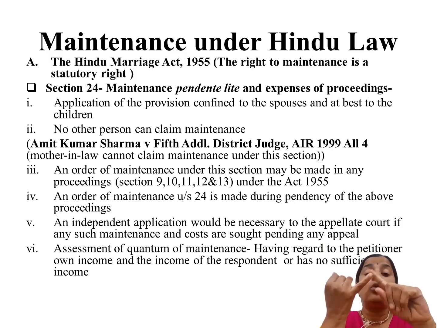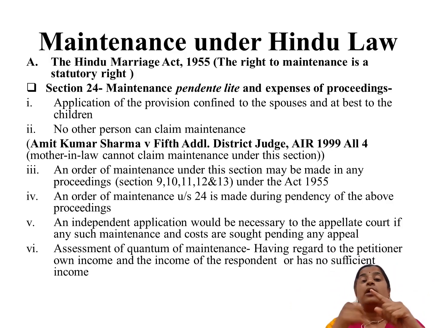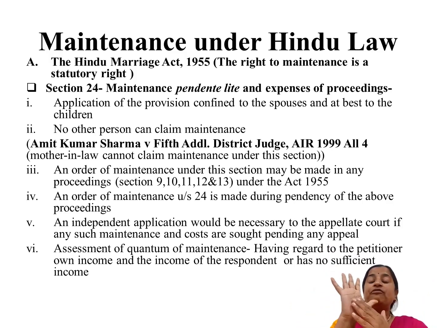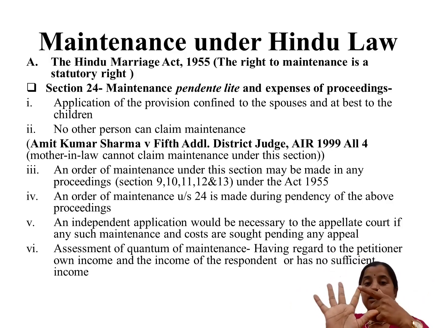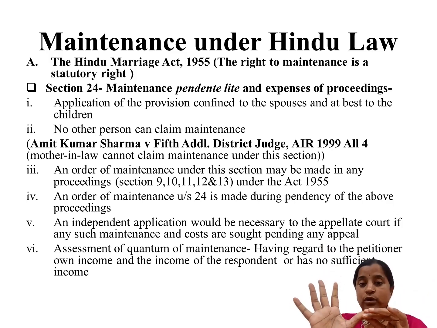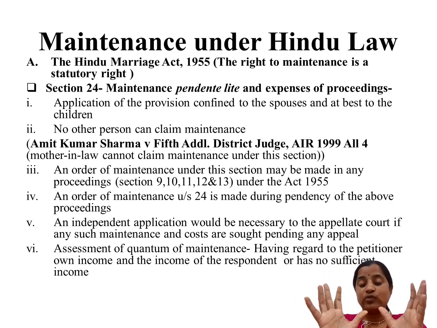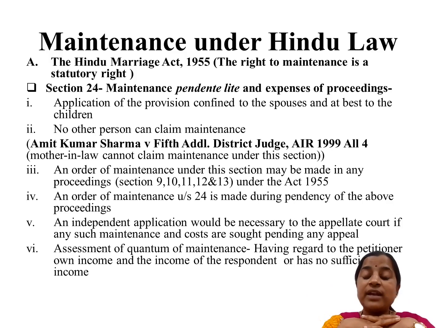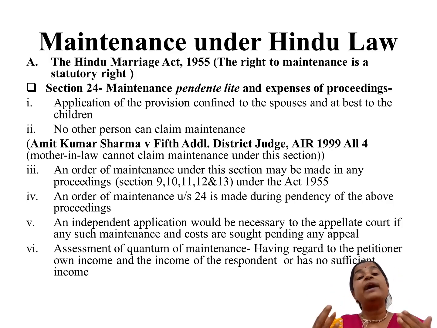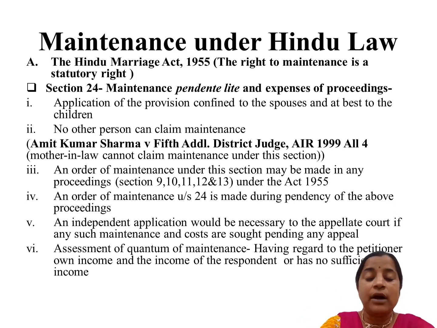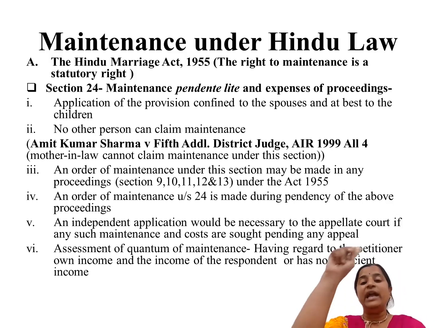So what does it mean? Roti, kapda, makan, education and your medical facility, these all five things are included. It means food, shelter, clothing, medical, and sanitation, roti, kapda, makan, these five basic facilities are all given under the definition of section 3, as well as the right of an unmarried girl for the marriage expenses, it is also covered within the purview of the term maintenance.